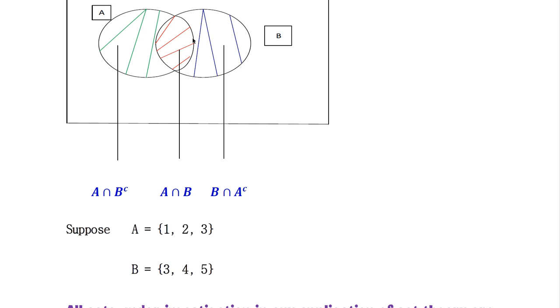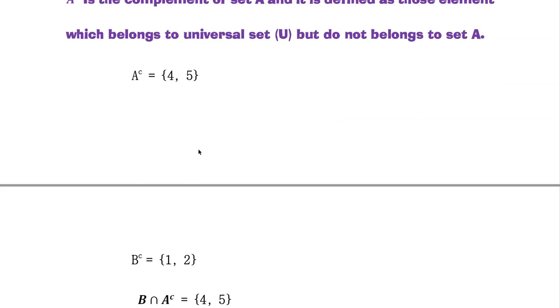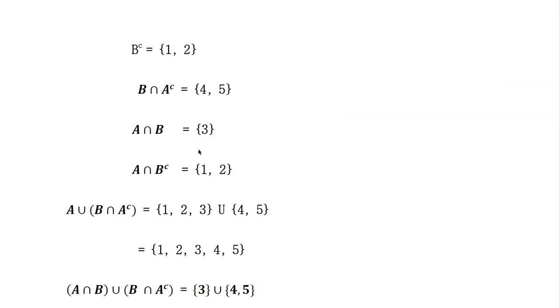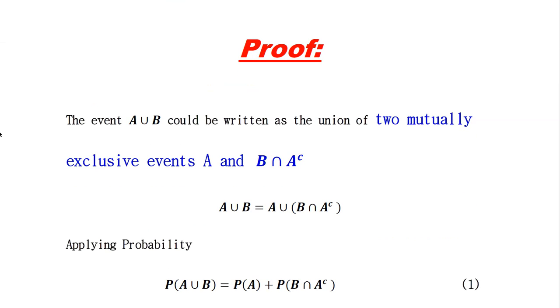According to this Venn diagram, and to understand this practically, now we solve the theorem. The event A union B could be written as the union of two mutually exclusive events, A and B intersection A complement.